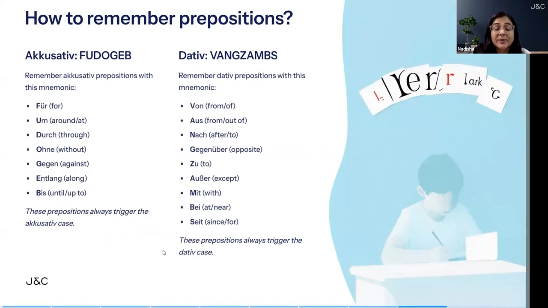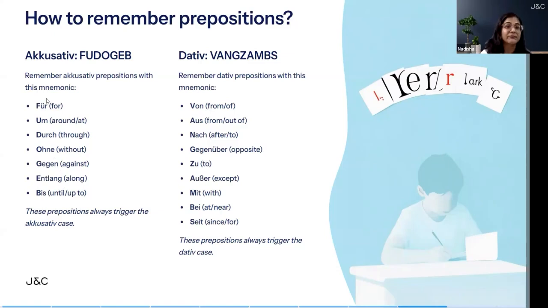Now that's how you can remember accusative and dative prepositions. We have 7 accusative prepositions and we have 9 dative prepositions, right? So how will you remember them? To remember accusative prepositions, you have to learn the word FUDOGEB. Please remember this word whenever you want to know accusative prepositions. Okay. F is for für, U is um, D is durch, O is ohne, G is gegen, E is entlang, and B is bis.